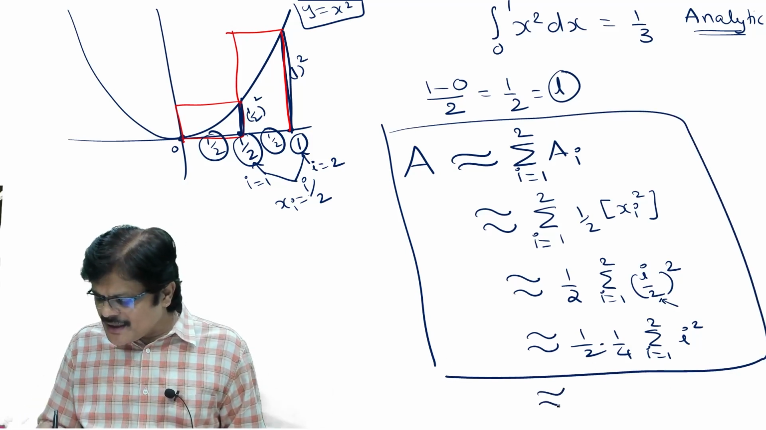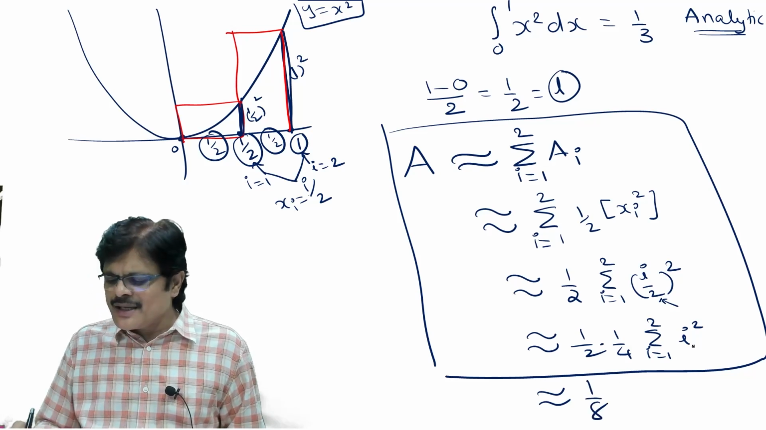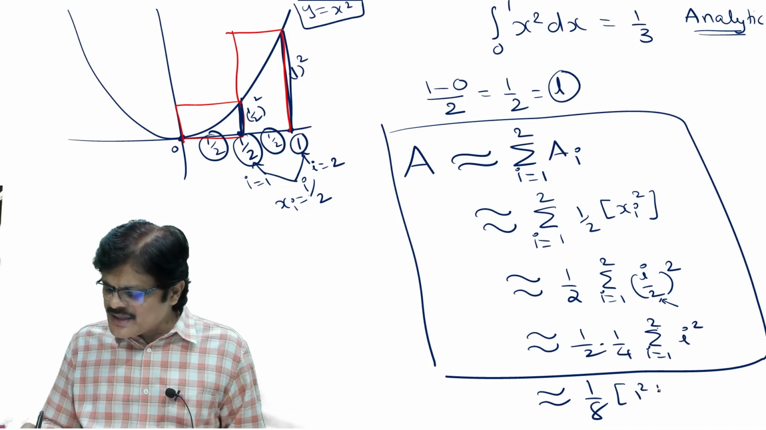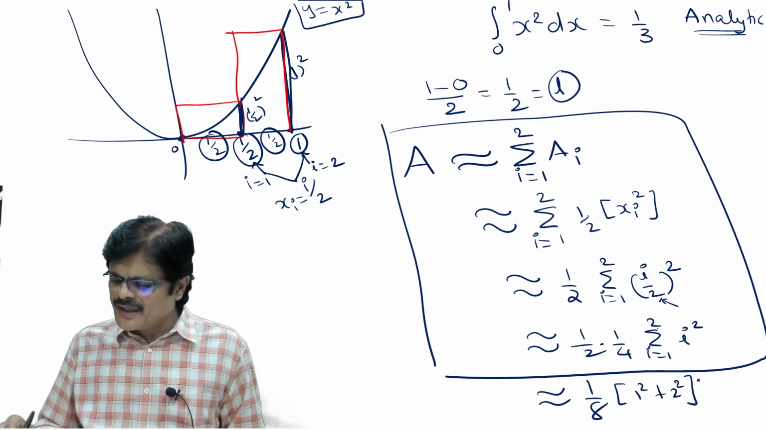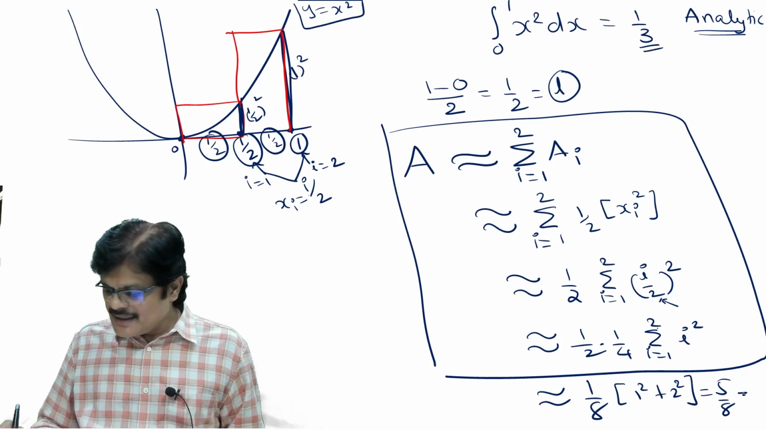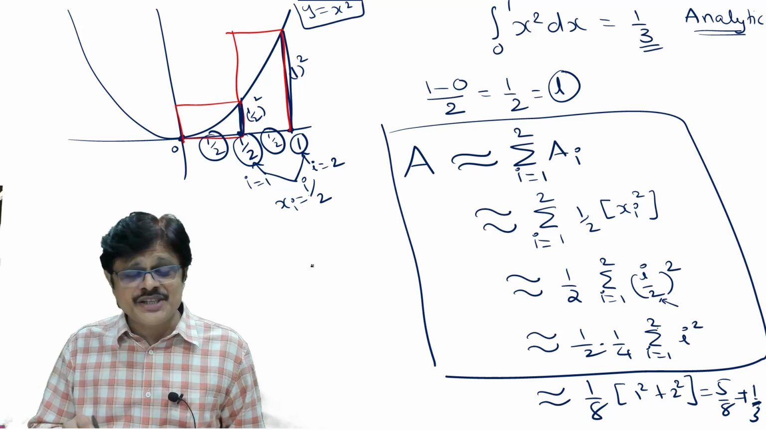So now what is it? It is 1 by 8. Now what is I square? I is equal to 1 and 2, that is 1 square plus 2 square. So it is 5 by 8. But is it equal to 1 by 3? This is not equal to 1 by 3. It is just an approximation.